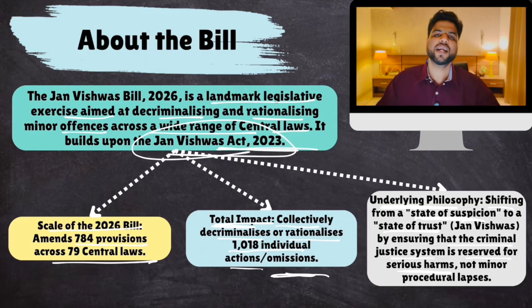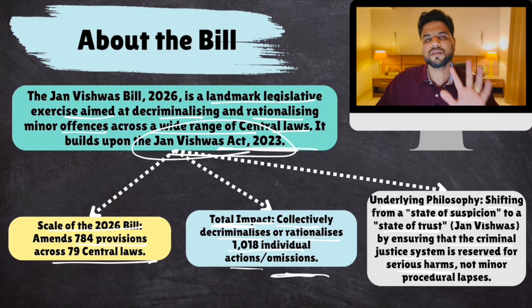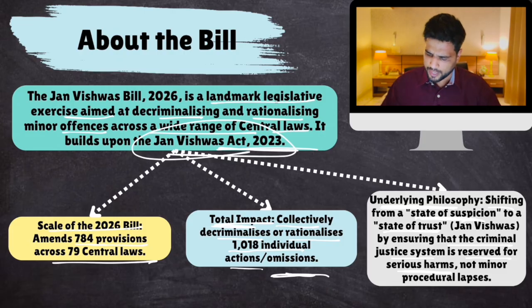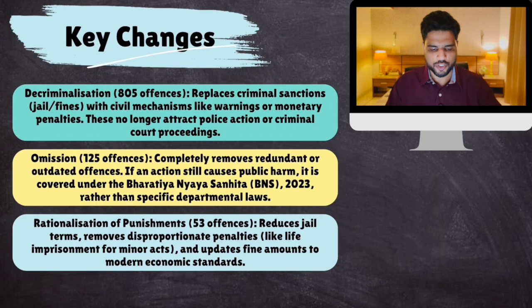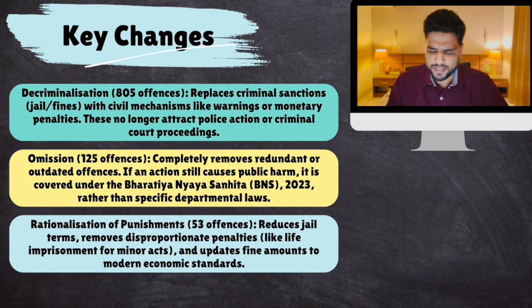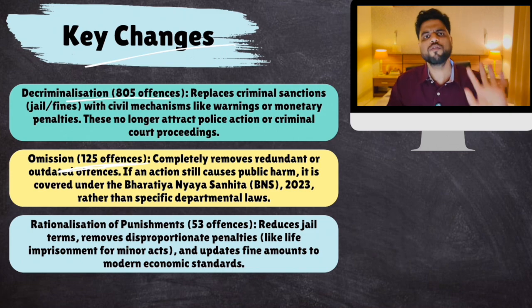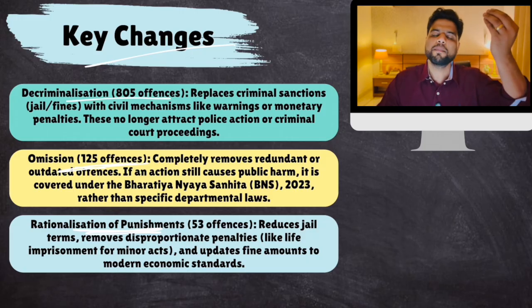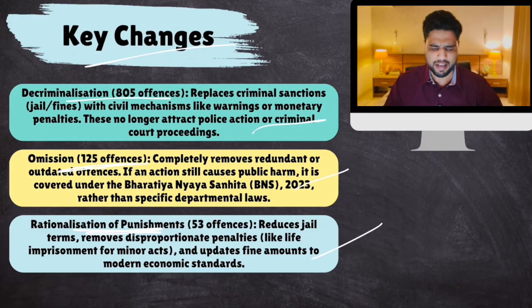For minor crimes also, people are going to courts. This is harassment of citizens as well as increasing the workload on our judicial system. We should do away with this. Convert these minor offences into civil penalties. Now, what are the key changes? There are some 805 offences for which a jail term existed. That has been removed. Then 125 offences have been removed altogether. And punishments for minor offences have also been made minor. These changes have been made.